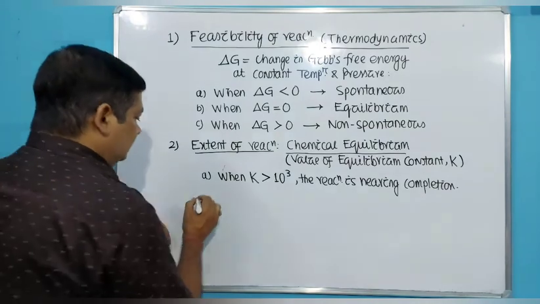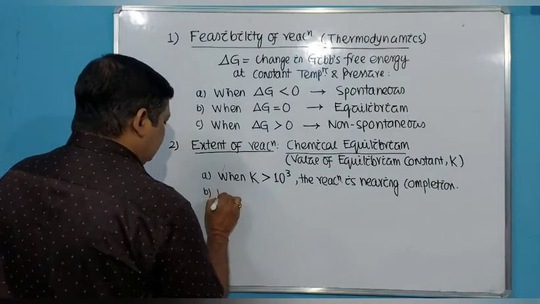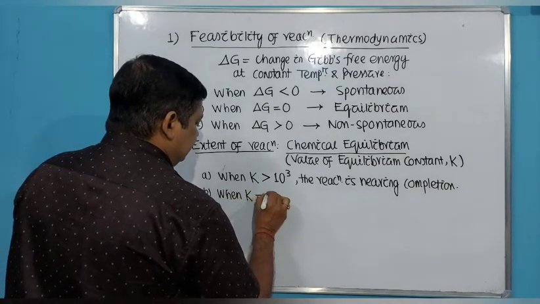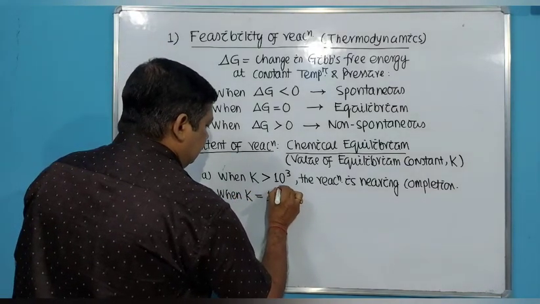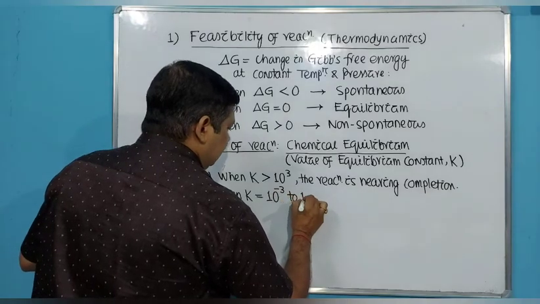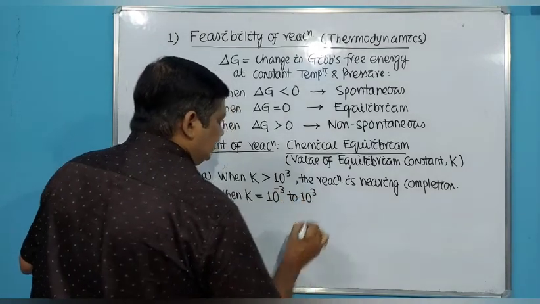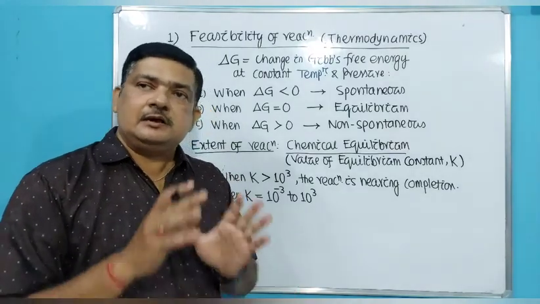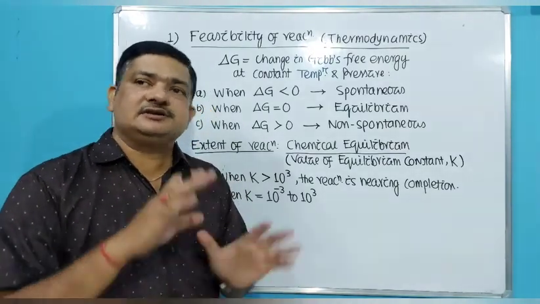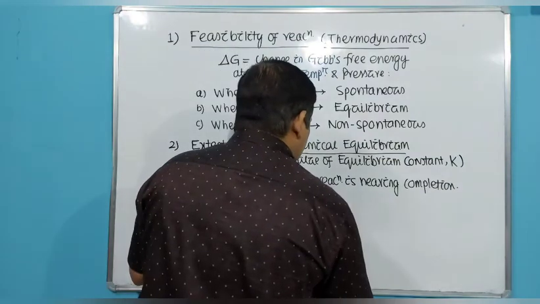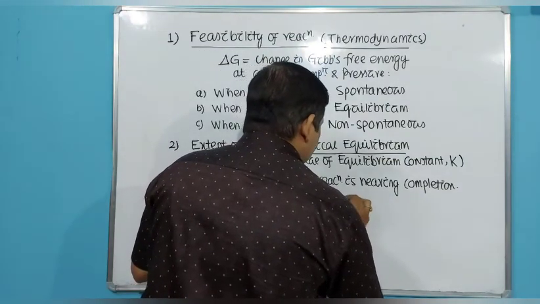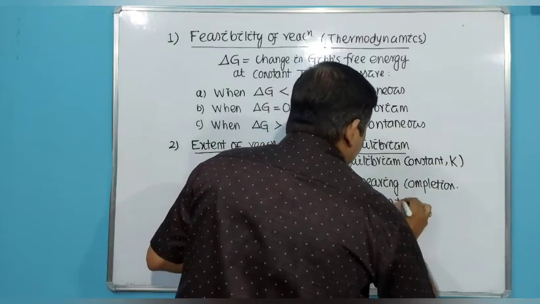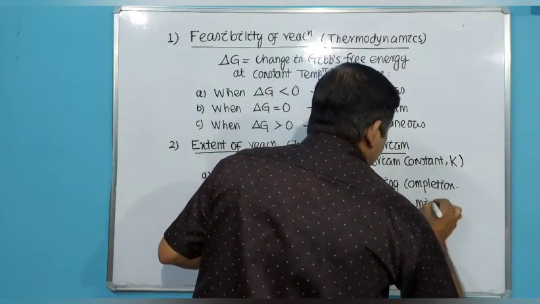So what is the second condition? When the value of K lies between 10 to the power minus 3 and 10 to the power 3, in between, that means comparable concentrations of reactant and product are there. Reactant concentration and product concentration are about equal. When the reaction is in the midway, halfway through.